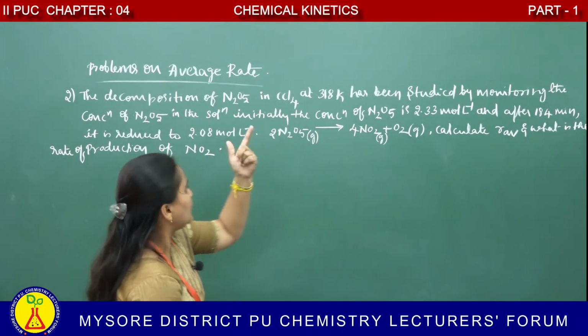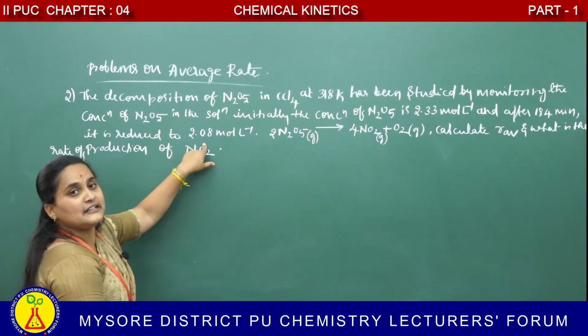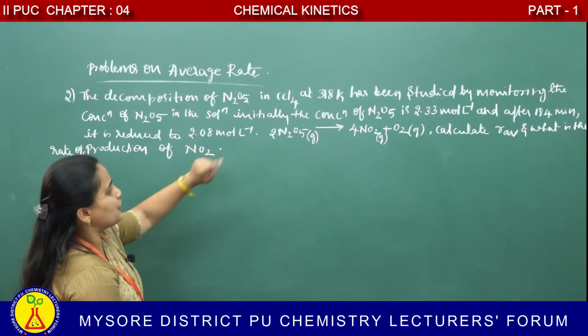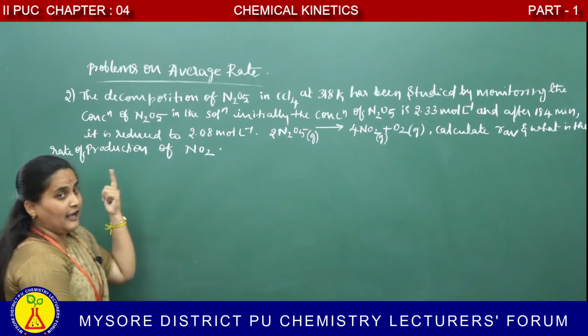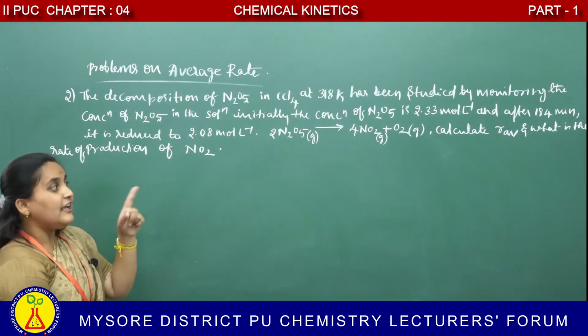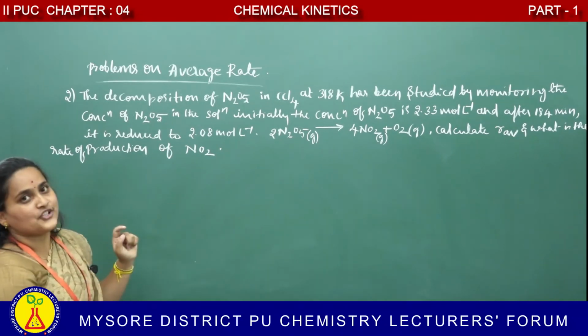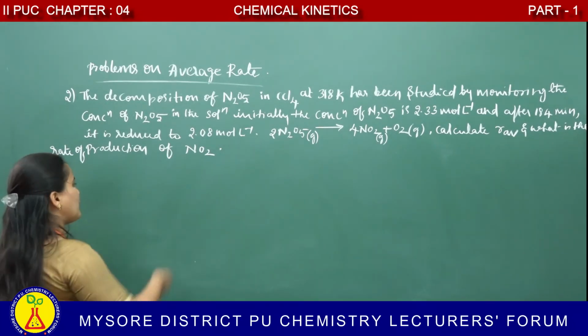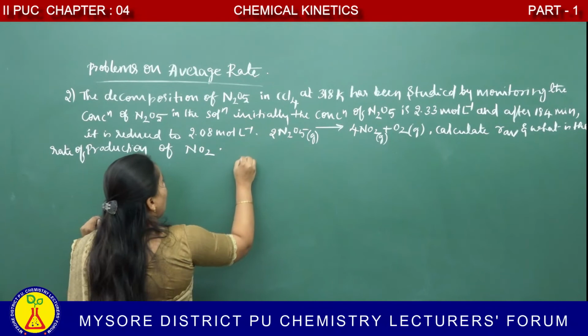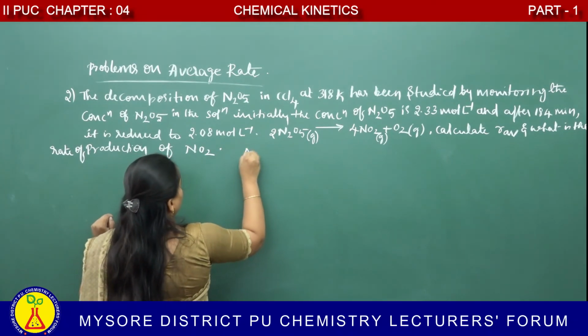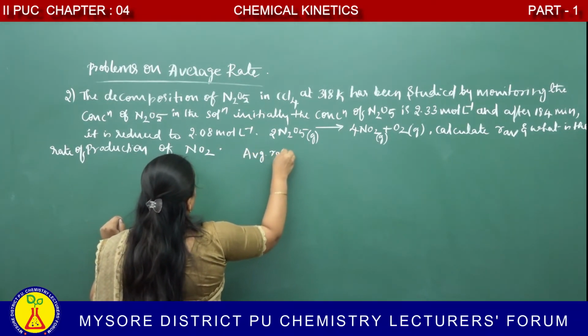2.33. After 184 minutes, it gets reduced to 2.08. Calculate the average rate. In addition to that, we have to find out the rate of production of NO2. Okay, first we have to find out the average rate. Average rate is equal to